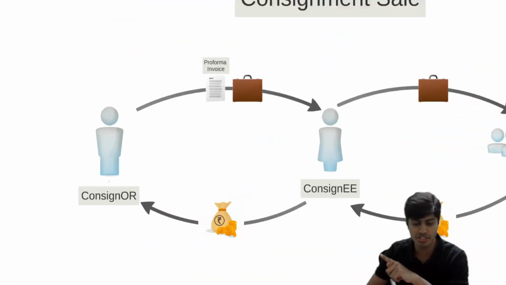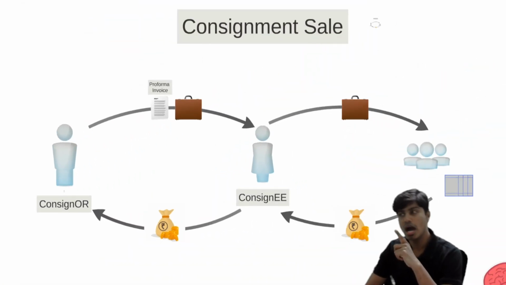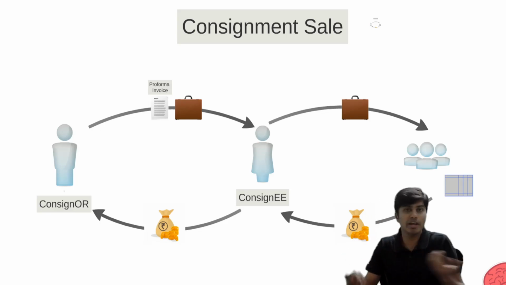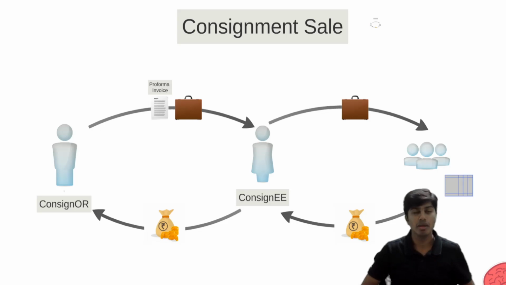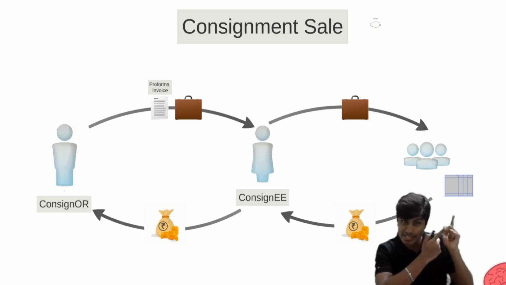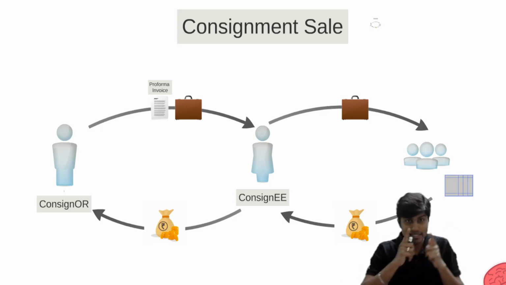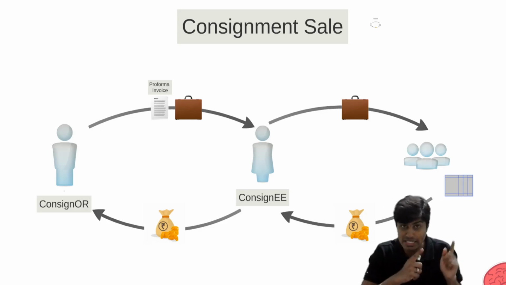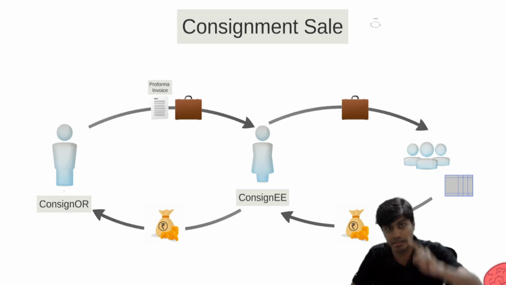And the next point is, now the consignor is sending this along with the pro forma invoice. The consignee will receive these goods and sell them to customers. After he sells them to customers and collects the money from customers, that money doesn't belong to him. Money does not belong to the consignee. The consignee has to pass this money back to the consignor. The consignee has to pay the money he collected from customers back to the consignor. When he's sending the money, along with the money, he should also send one document.